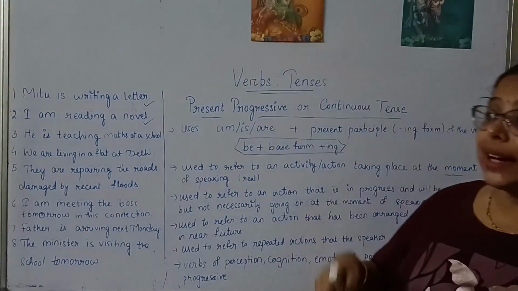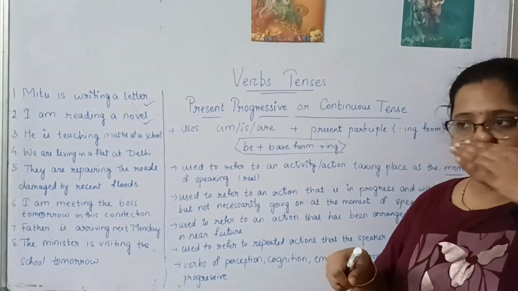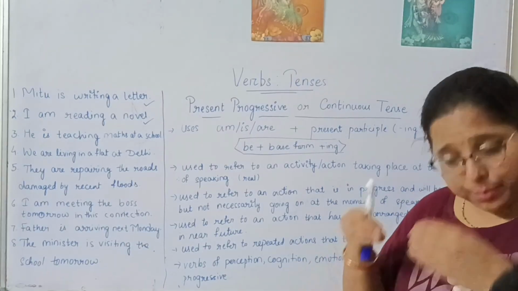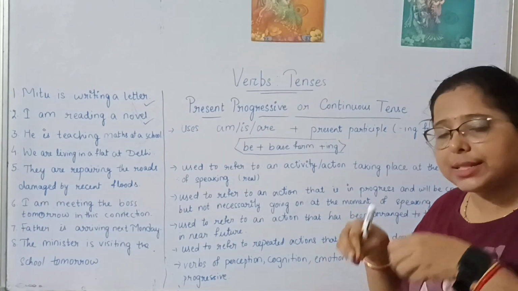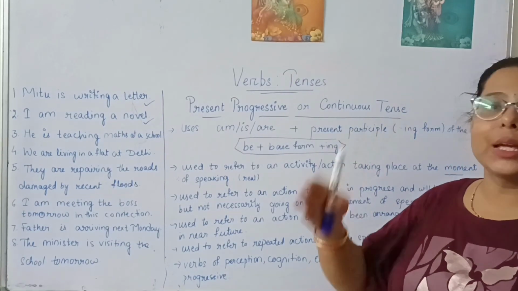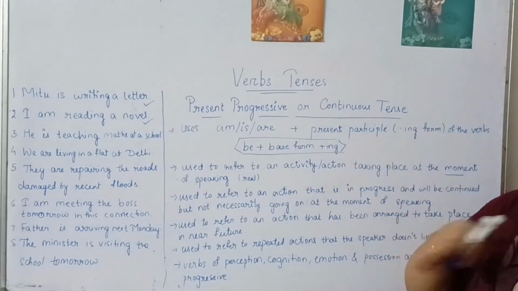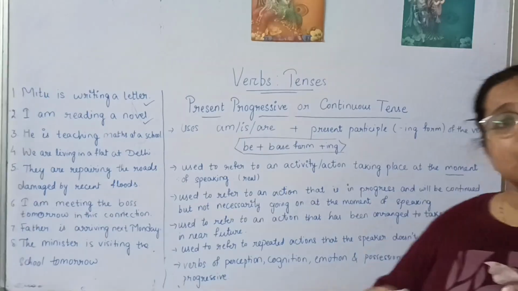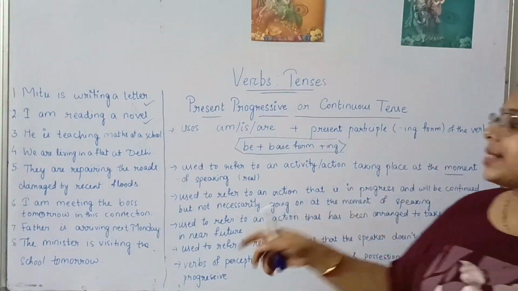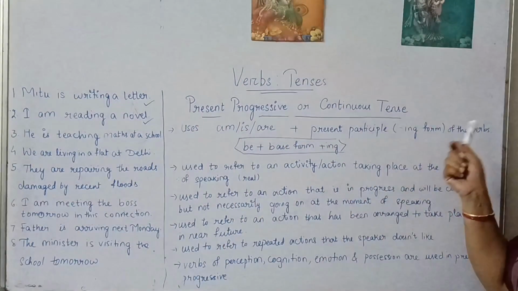It doesn't mean that the road repairing is happening right now at present. I'm saying it is not that it is going on now only. It would be taking place at the time when they want to work. The repairing process is in progress. It is in continuous form. So in those cases, we use the present progressive or the continuous tense.